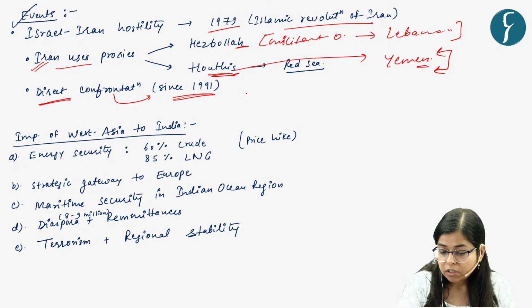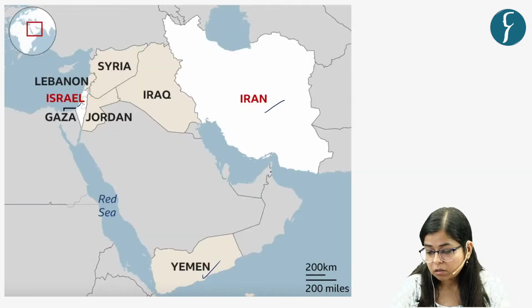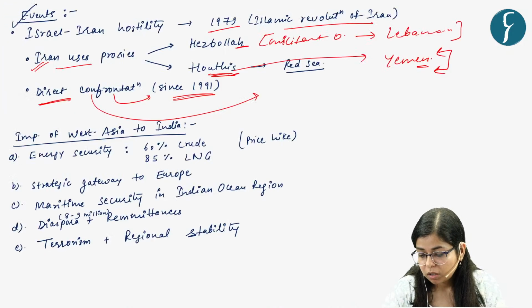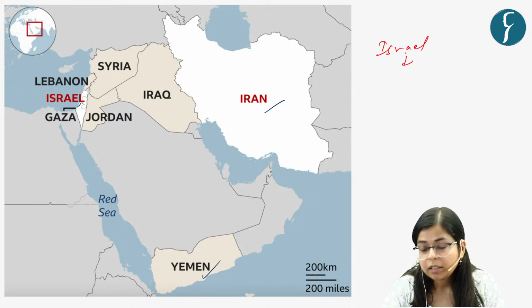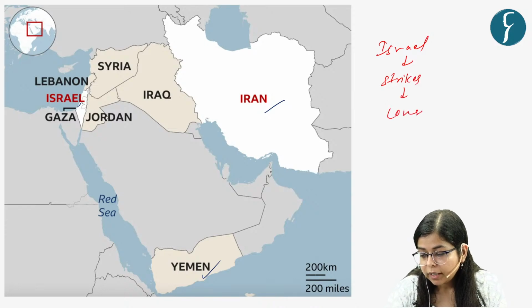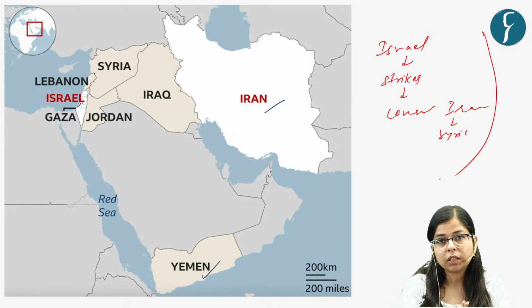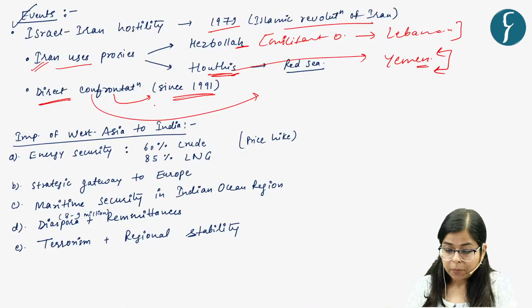So in this direct confrontation, actually what happened is that Israel firstly launched strikes on the consulate of Iran, which was located in Syria. And then, as a retaliation, Iran struck more than 300 drones and other ballistic missiles on Israel. So this is the direct confrontation, right?